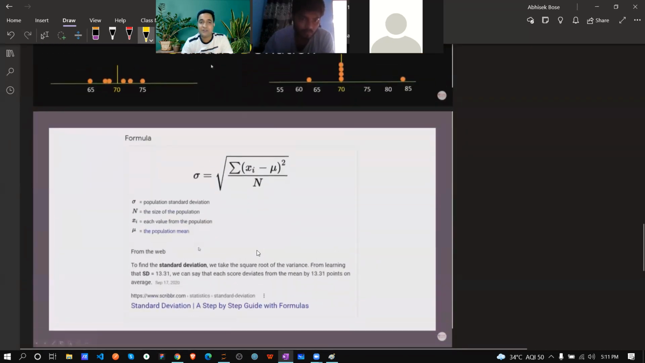So what we just saw, now look at this one. This is the symbol of standard deviation. Okay, let me change the color. So this is standard deviation. This is what? Summation, because we are summing up. What are we summing up?